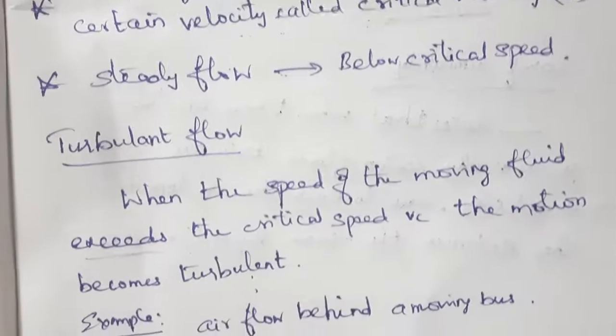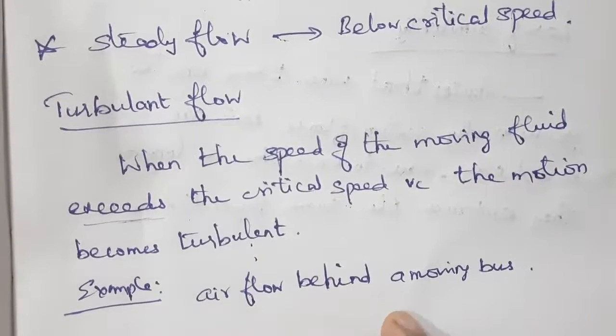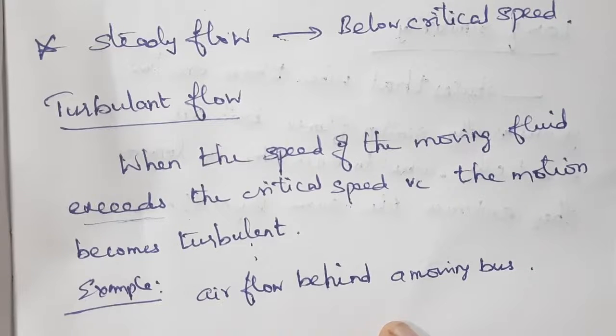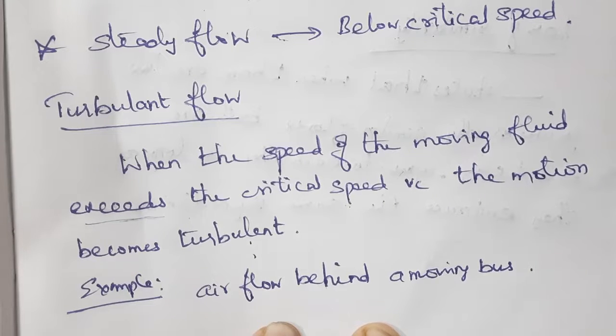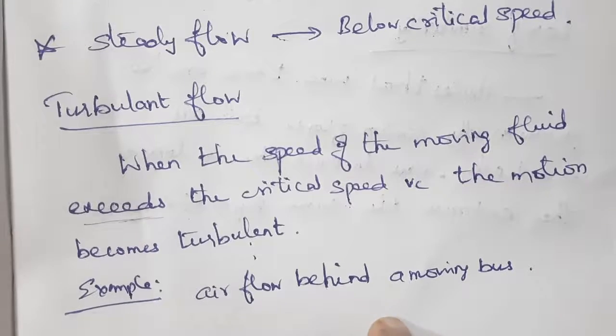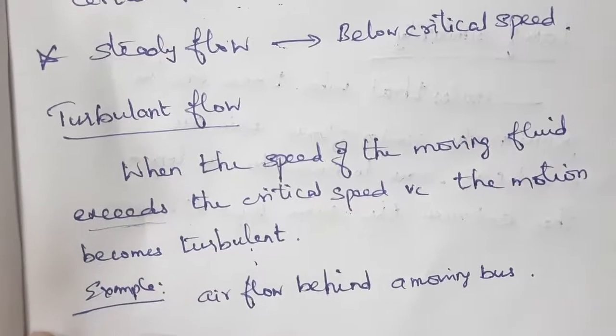For example, air flow behind a moving bus. It is a disorderliness of the flow of fluid. Or the flow of water just behind a boat or a ship. These are examples of turbulent flow.